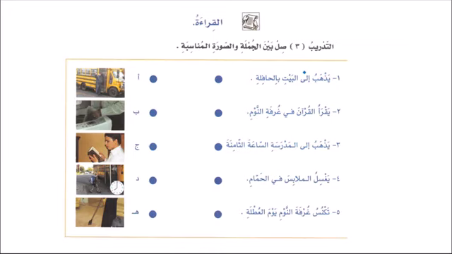التدريب, practice. Now we have القراءة, reading. صل بين الجملة وصورة المناسبة, connect the sentence and the appropriate picture. يذهب إلى البيت بالحافلة. He goes home by bus. So we can see here this is the first one. يقرأ القرآن في غرفة النوم. He recites Quran in the living room or in the bedroom. So you can see over here, in fact it's the bedroom, so we can see in the picture over here.